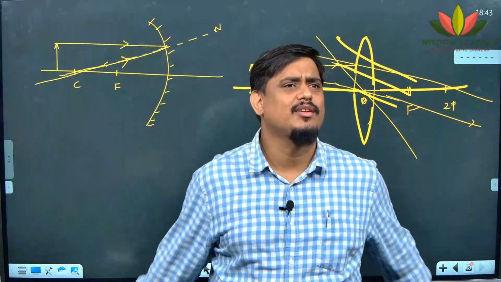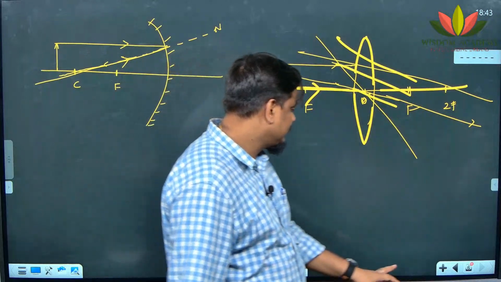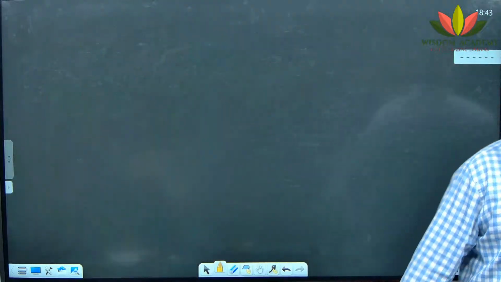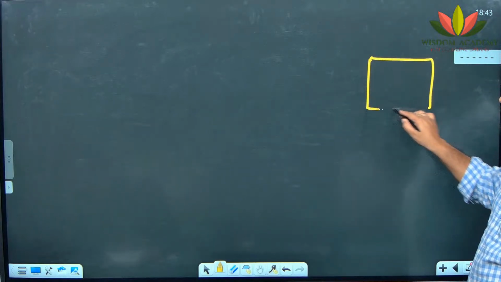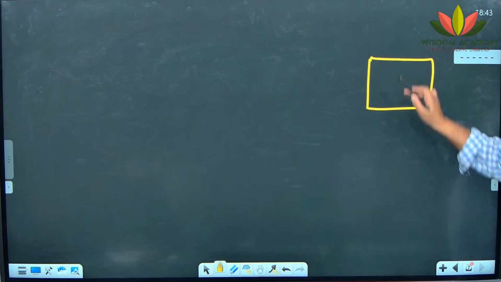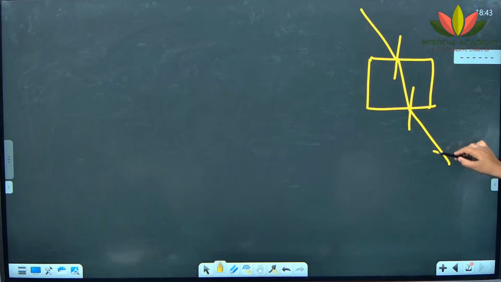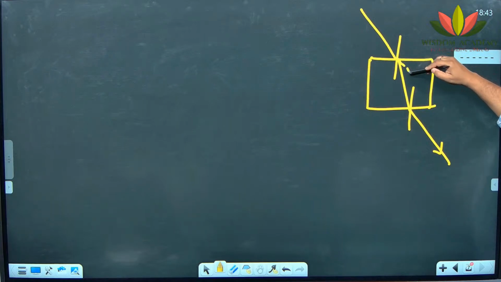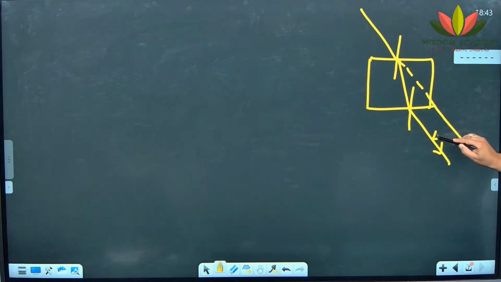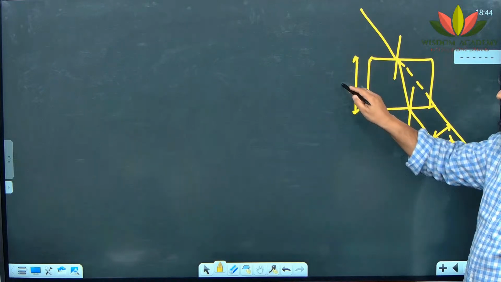Anybody else who can comment on this? The center of the lens, sir. Nothing to do with that. It's a density change. No. Now pay attention, I'll come to this. Suppose you have a rectangular glass slab. A light ray goes, it bends, again it bends and goes here, right? And I told you, how much is this displacement d? If you don't know, I'll tell you now. It totally depends upon the thickness of this.